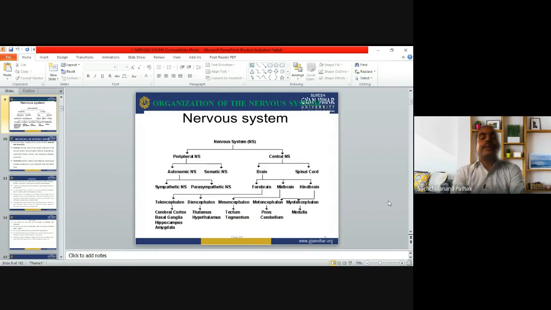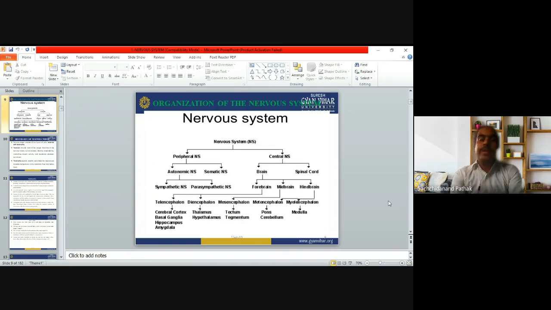Now, the nervous system can be divided into two parts: the peripheral nervous system and the central nervous system. Now we will go one by one. The peripheral nervous system is divided again into the autonomic and somatic nervous systems. The autonomic is again divided into the sympathetic and parasympathetic nervous systems. So that is the peripheral nervous system. Now come to the central nervous system, which is divided into the brain and spinal cord.